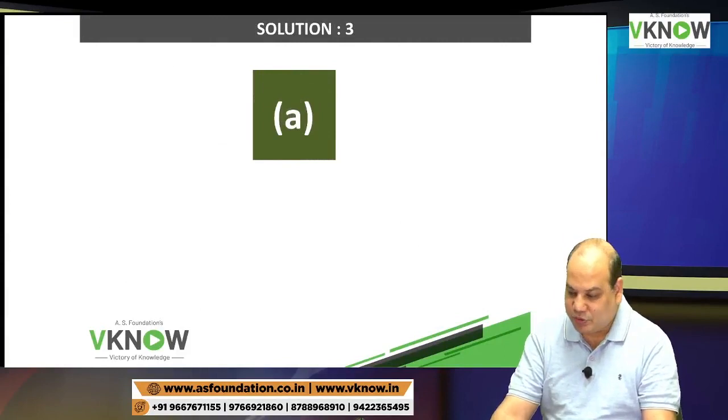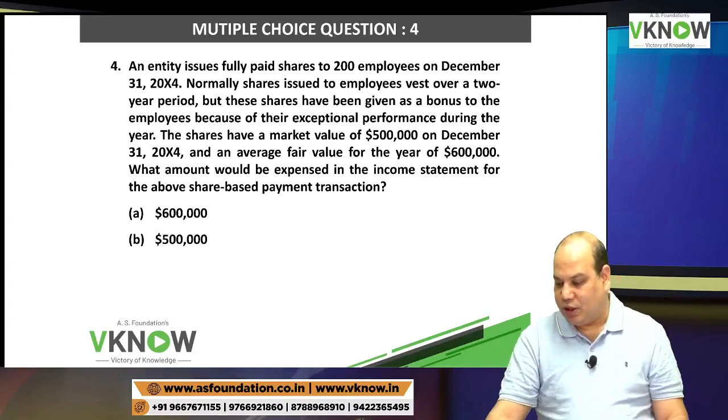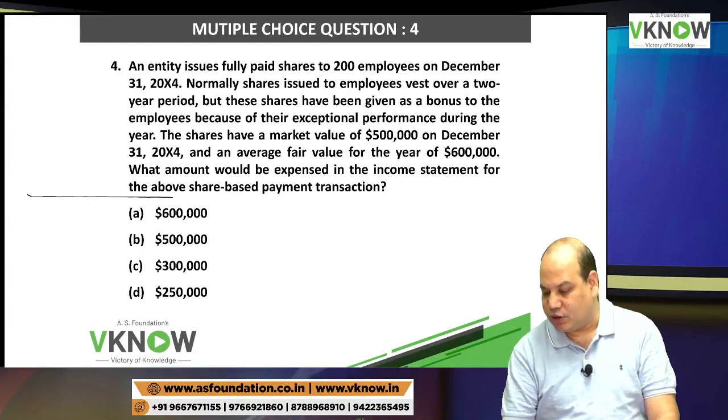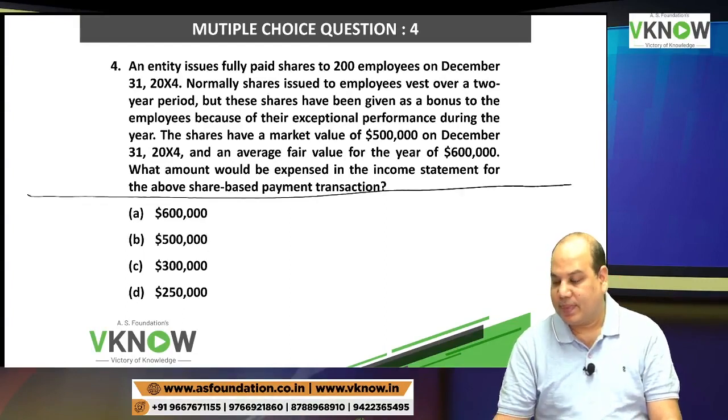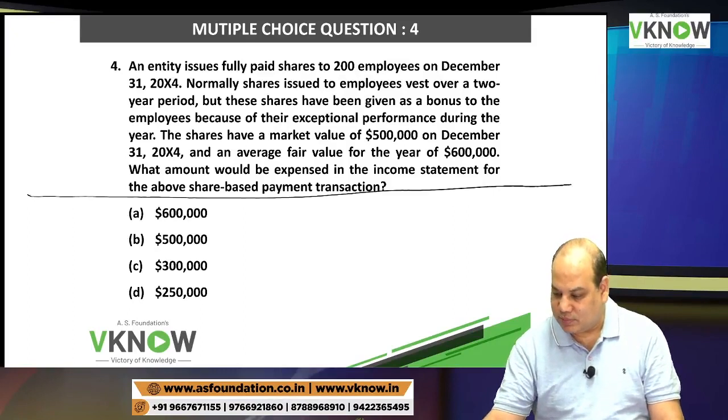A. Fourth, an entity issues, again, this can be a question for 4 marks if I remove the choices. An entity issues fully paid shares to 200 employees on December 31st, 2004.